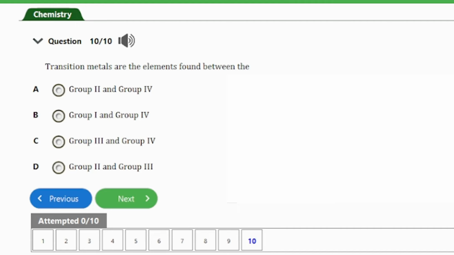It says transition metals are the elements found between the A, group 2 and group 4, B, group 1 and group 4, C, group 3 and group 4, D, group 2 and group 3. So guys, the answer to this question is option D here. Transition elements are actually found between group 2 and group 3. That's it for that question, guys.